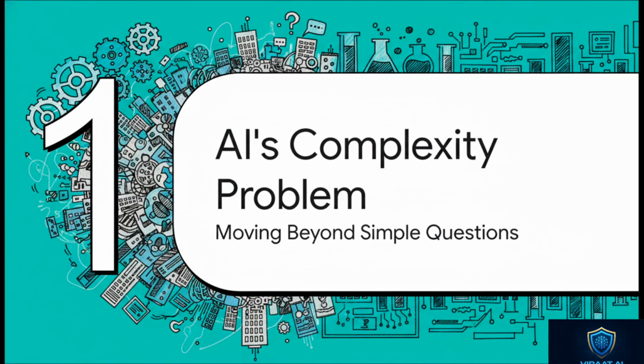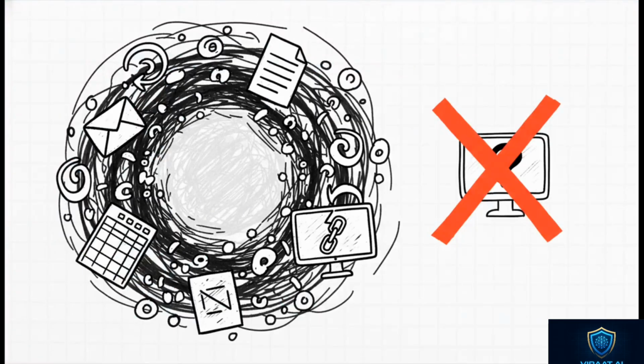Okay, first up, let's really get a handle on the core problem. It's all about trying to get AI to manage the absolute chaos of the real world, which, it turns out, is a lot harder than it looks. Think about it for a second. A real job, like logistics or real estate, isn't just one single task. No, it's thousands of interconnected decisions that use data from all over the place. Emails, spreadsheets, legacy systems, you name it. There's almost never one single clean source of truth. And this messy reality is exactly where that simple question and answer AI just completely falls apart. It needs a much better approach.